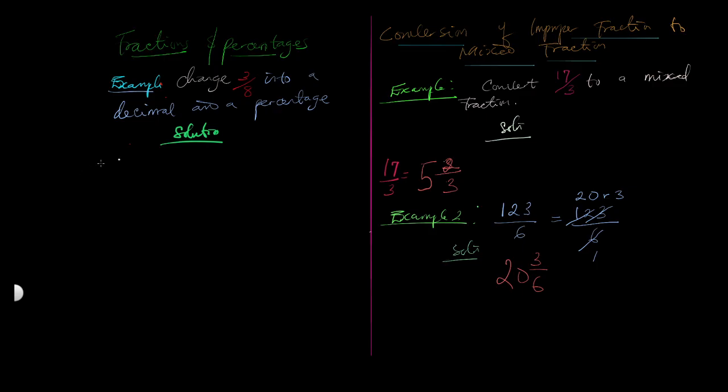The first one is changing to decimal. By changing 3 over 8 to decimal, what we simply need to do is use the long division method.